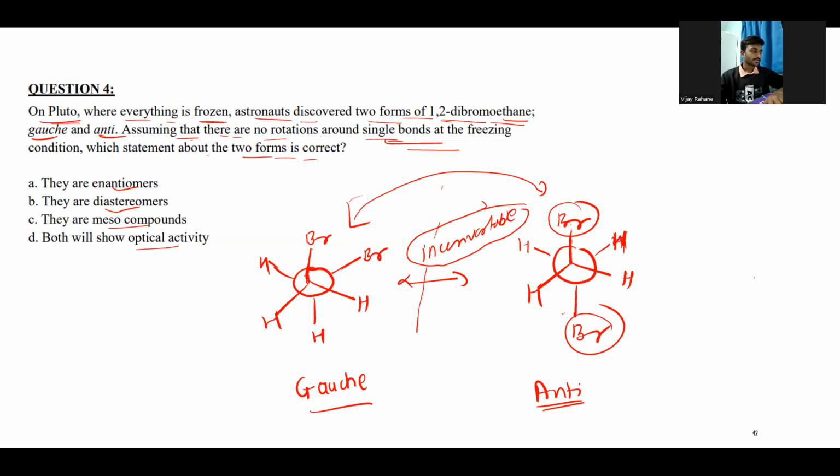They are chiral, although this one is the meso form. But if you see this molecule, this is not a meso, so this is the optically active form.